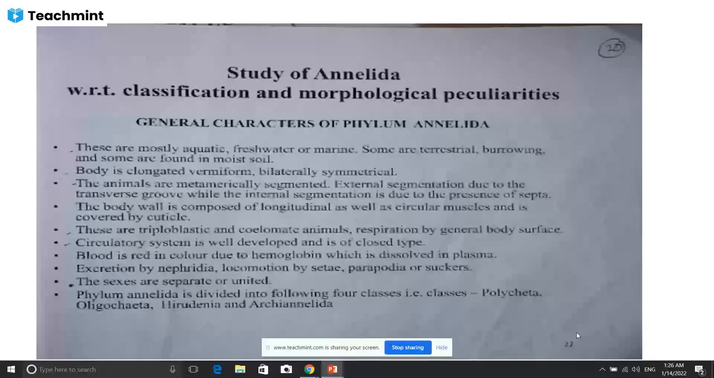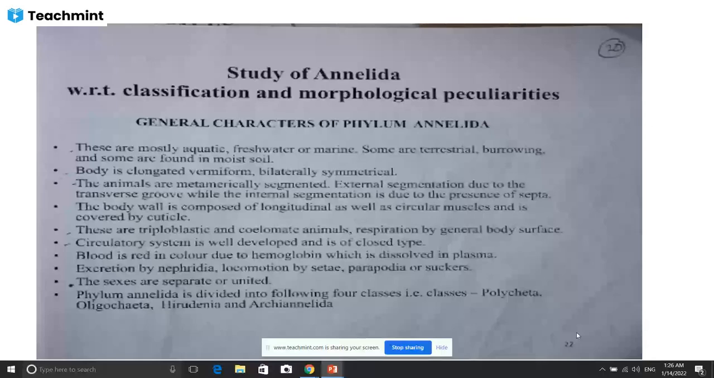The body wall is composed of longitudinal as well as circular muscle, and this is covered by cuticle. Here, the body is also covered with cuticle. Then these are triploblastic, coelomate animals. Respiration is by the general body surface. The circulatory system is well developed and it is a closed type.